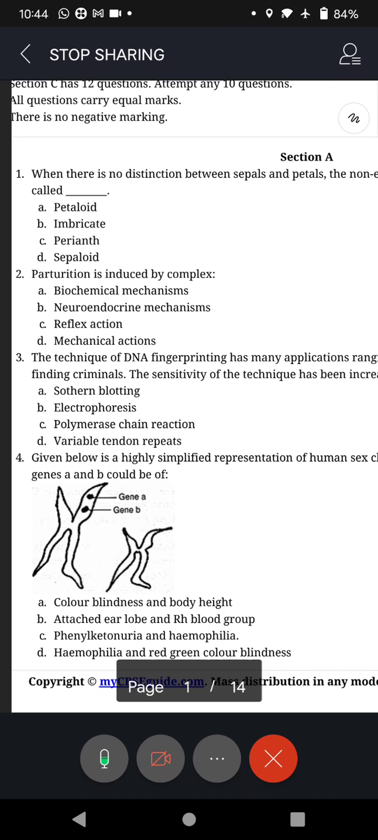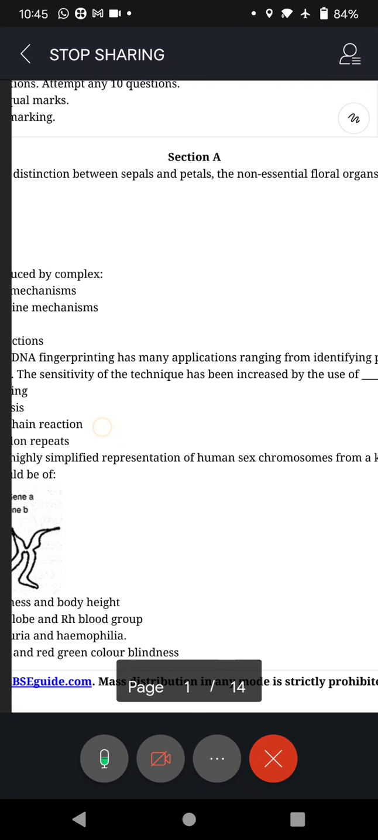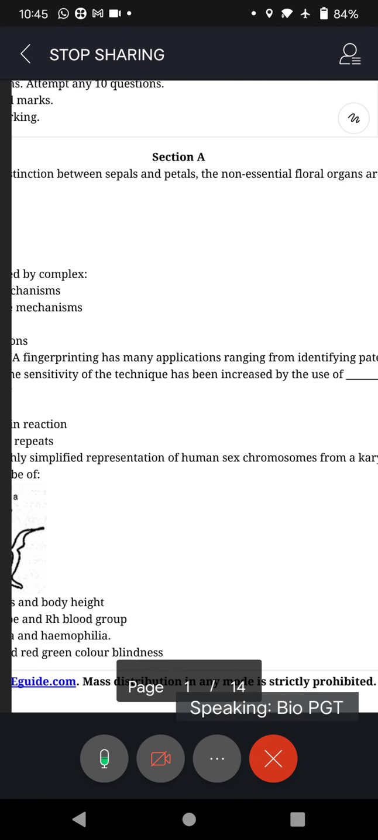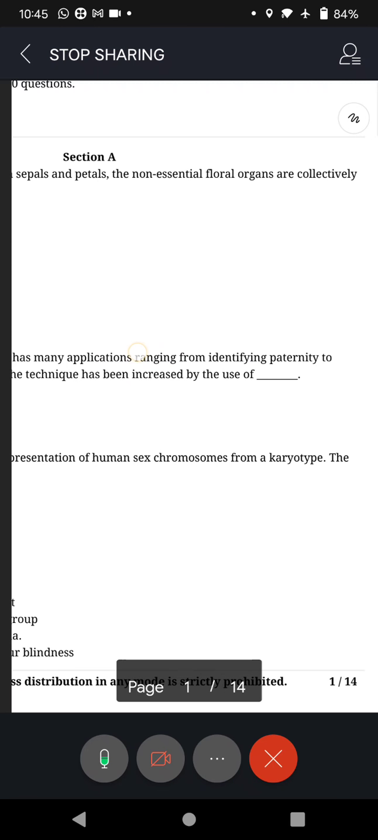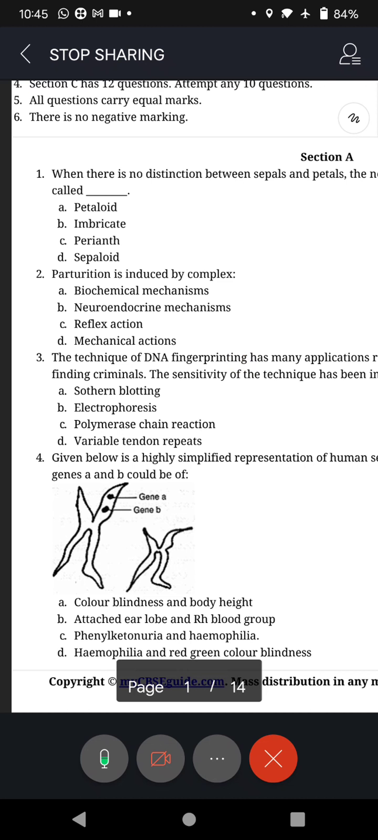I will read the question and the choices, you write the answer. Put question number 1. Don't write the question. Anyway, I am posting this in our WhatsApp group. Just write question number 1. What is the question? When there is no distinction between sepals and petals, the non-essential floral organs are collectively called dash.